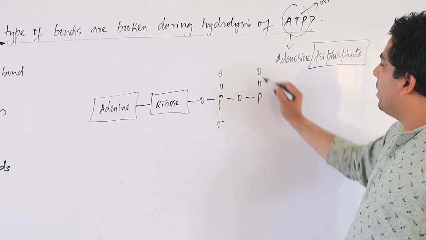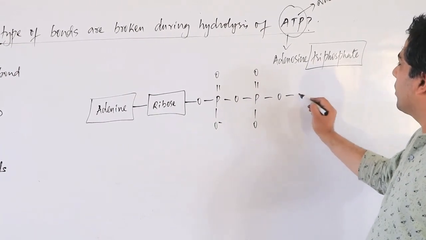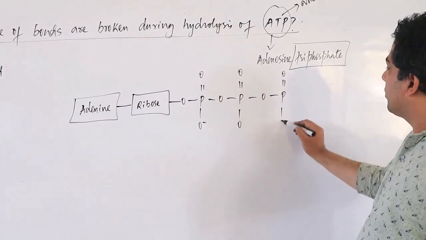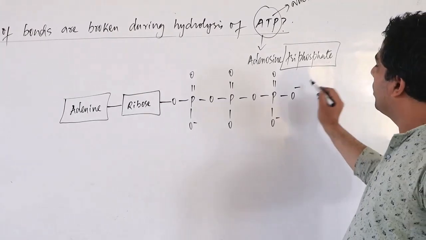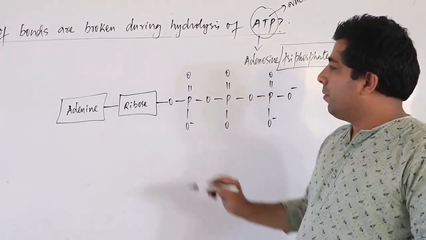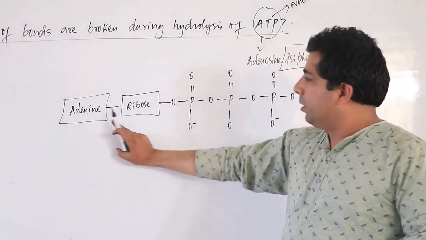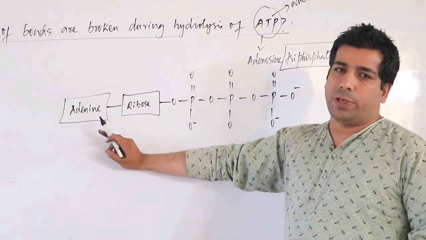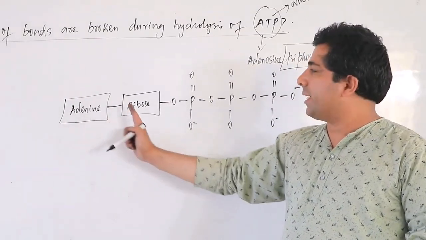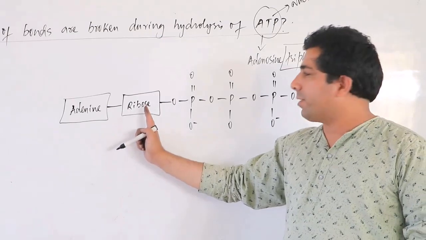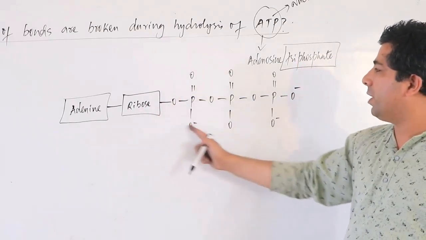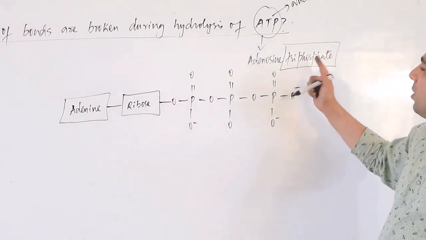So this is the attachment here. So my dear friends, we have drawn the structure of the ATP molecule. Adenine is a nitrogenous base attached to the ribose. Then ribose sugar is linked with 3 phosphate groups, because I told you it's a triphosphate.